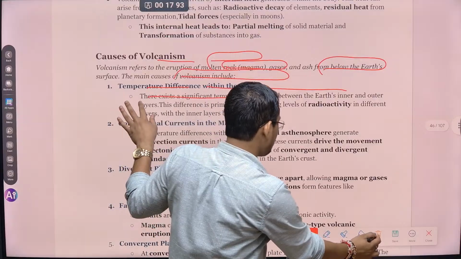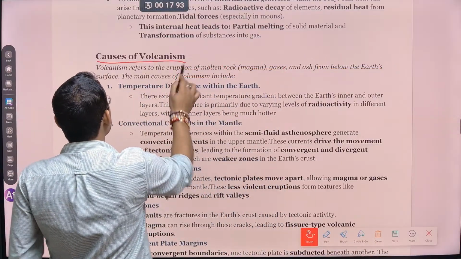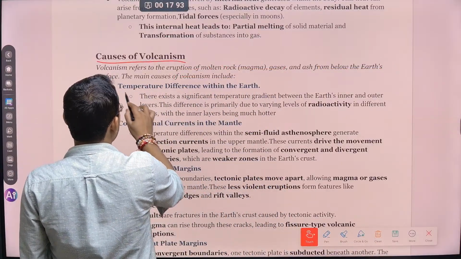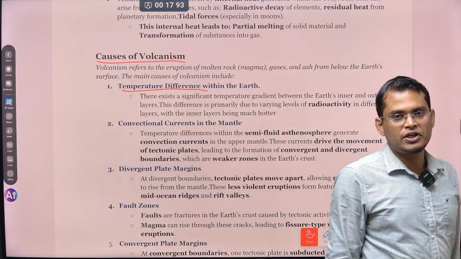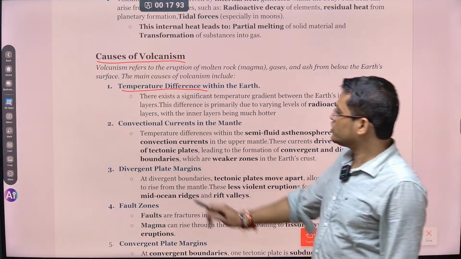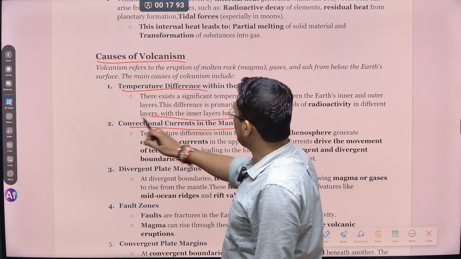Okay. You can see the causes of volcanism. Volcanism का क्या क्या causes हो सकता है? First one is temperature difference. Temperature difference is an important factor for the happening of volcanism. Second one is convection current in the mantle. मैंने already आपको बताया था.